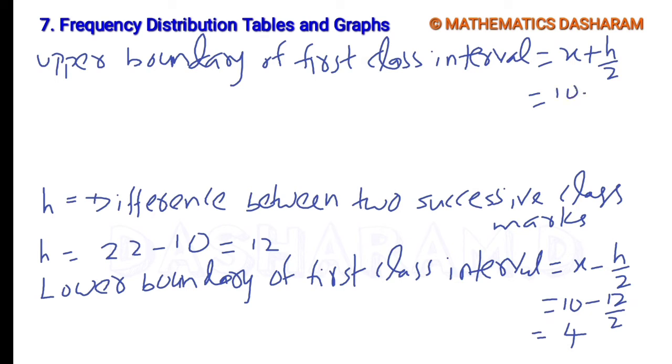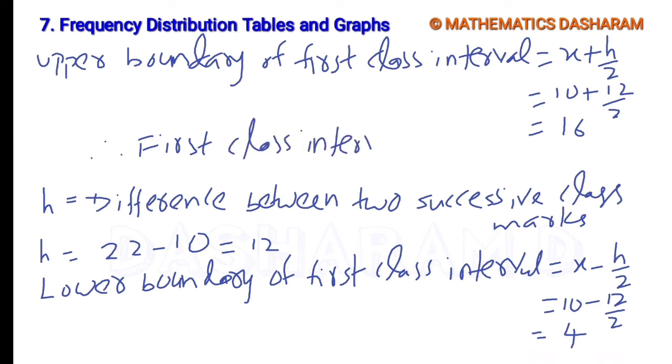The first class mark is 10, h by 2 is 6, so 10 plus 6 is 16. Therefore the first class interval, that means the first group, has lower boundary 4 and upper boundary 16. So 4 to 16 is the first group.